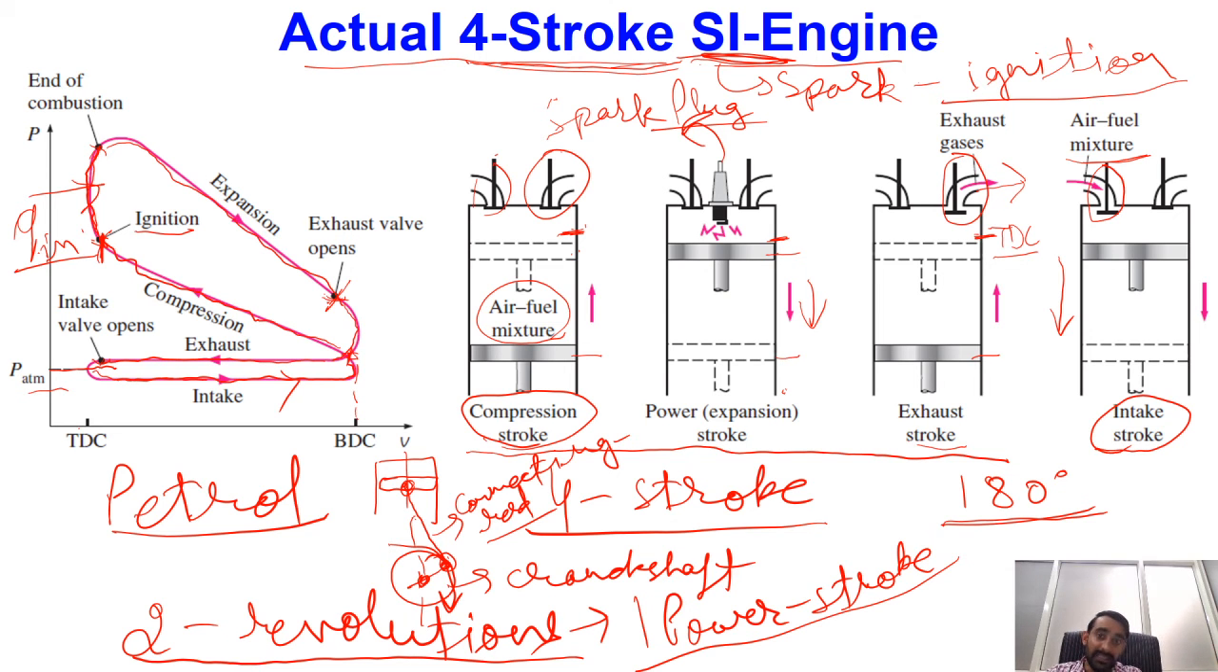Okay, the second assumption we have to consider: now we will not say that we have a mixture of air and fuel. When we go for the ideal cycle, we will consider that we have only air as our working medium.